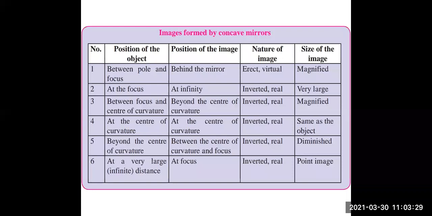Position of the object and position of the image, whereas in the sixth, the object is placed at a very large distance, that is infinite distance, then you get the position of the image at focus. So try to find out such tricks to remember all the diagrams. It is very easy and interesting, if you find it out and if you practice these diagrams regularly.